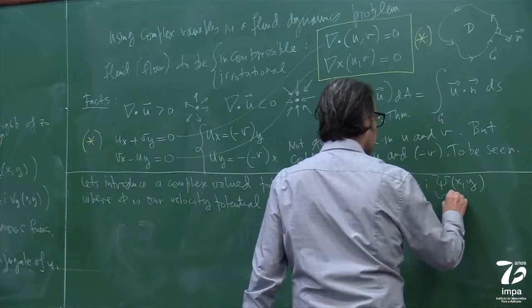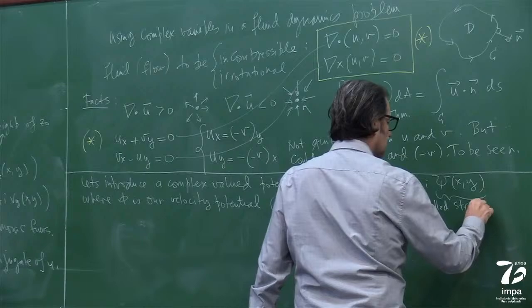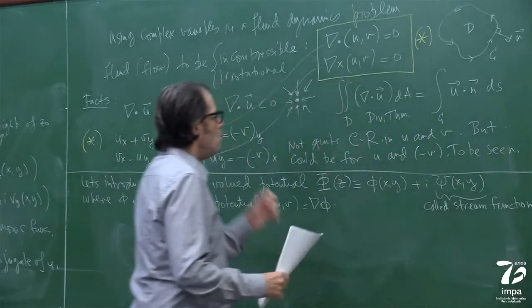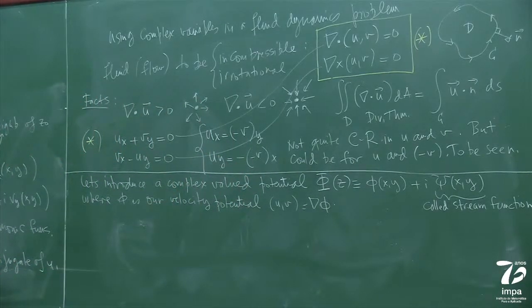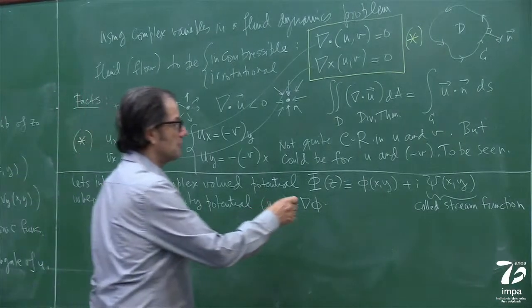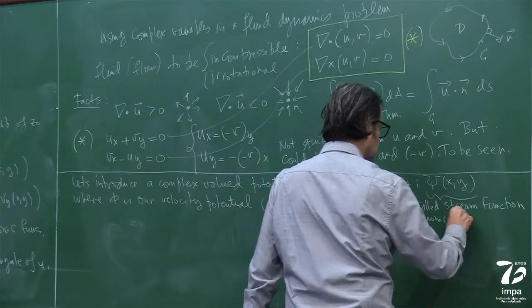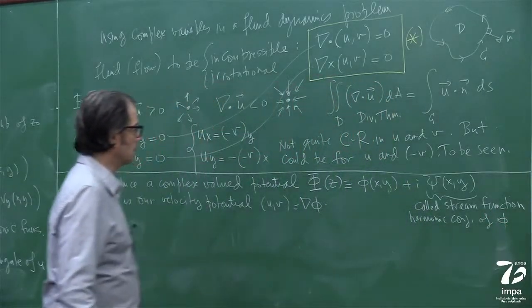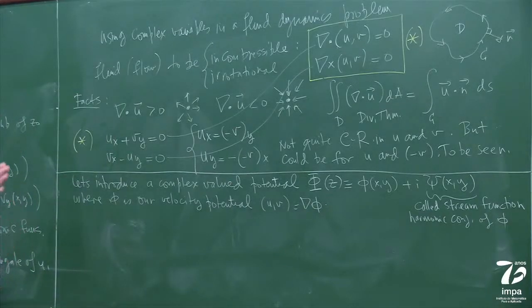You'll see why. Excuse me, a stream function, which is the harmonic conjugate. At this point, harmonic conjugate, right? If this function is the harmonic conjugate of phi. If this capital phi works out well, I'm sort of proposing something to you. Let's see if this proposition works, okay?